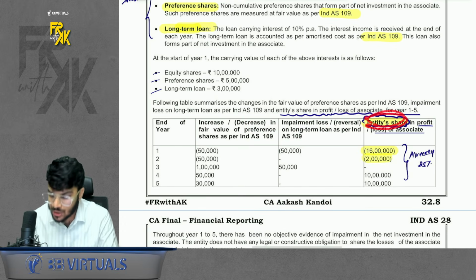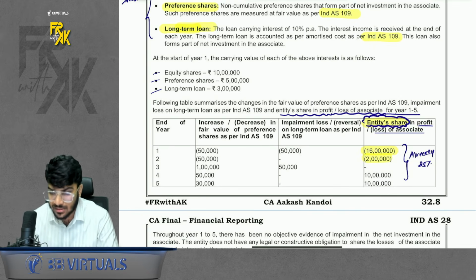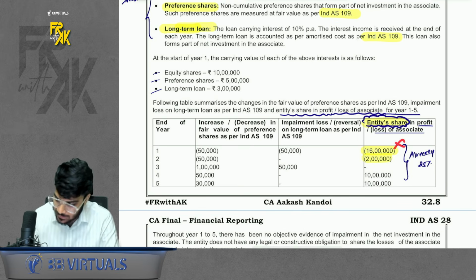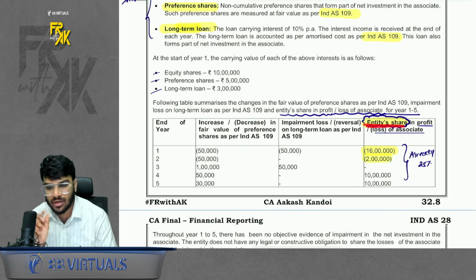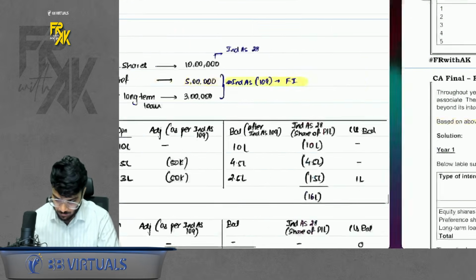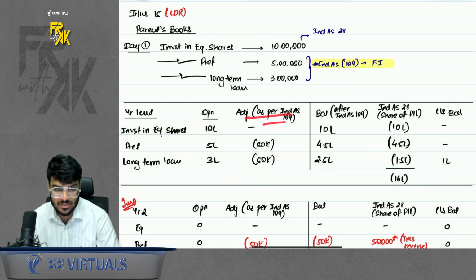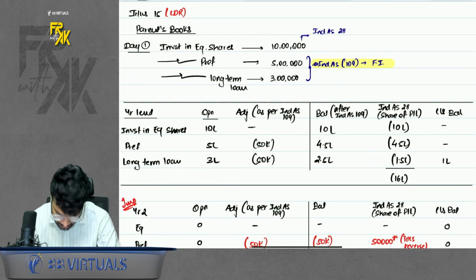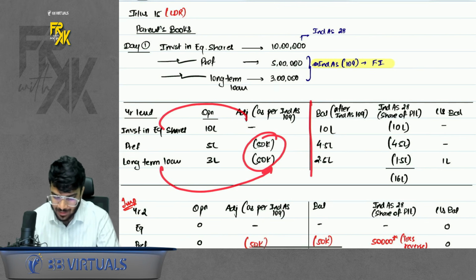In the last column, one important phrase is there: entity share of profit loss in associate. Normally, when the associate earns a loss, we multiply by our own share. This loss is already our own share of loss. How do you come to know? The words entity share are used. Now we want to record the closing balance of each year. What will I do? Simple. First at the opening balance, allocate the loss of Ind AS 109. So in preference, this much was the loss. Long term loan, this much was the loss. Allocate it. So in equity, not applicable as per 109.